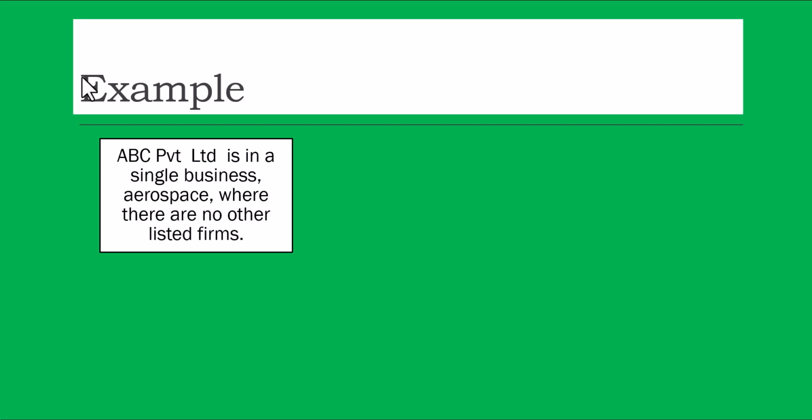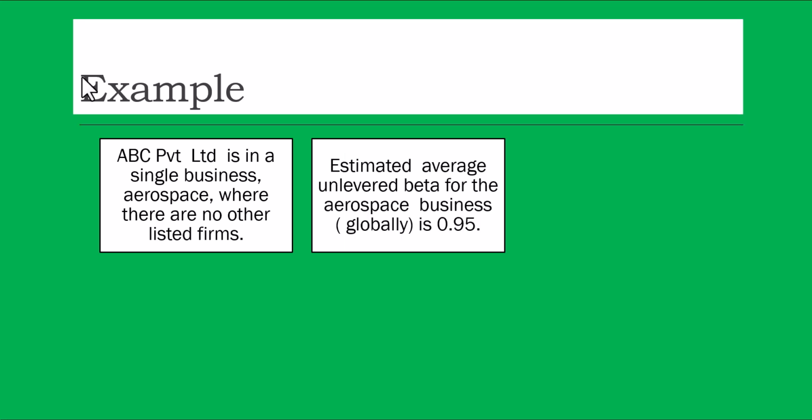Since it is not listed in the stock exchange, I cannot calculate the beta, because the method we have learned is by regressing the returns of the market, with the National Stock Exchange or the Sensex. We took it from there, right? But here there is no Sensex, the company is not even listed, and it has no share price. So this is an unlisted company, and I want to calculate its beta simply by taking the type of business and the financial leverage. So let's say, we have to take the help of the market.